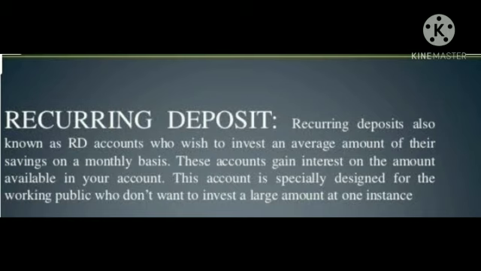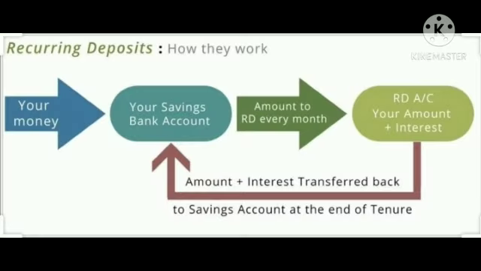Understood? So that amount will be deducted from your saving account and it will go to your recurring deposit account. And at the end of the period, on the completion of the period, what will you get? You will get a higher rate of interest as compared to your saving account. Understood? Clear everyone?